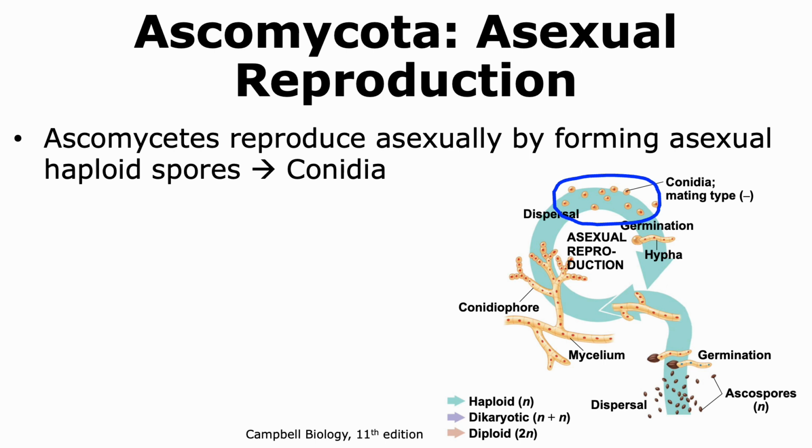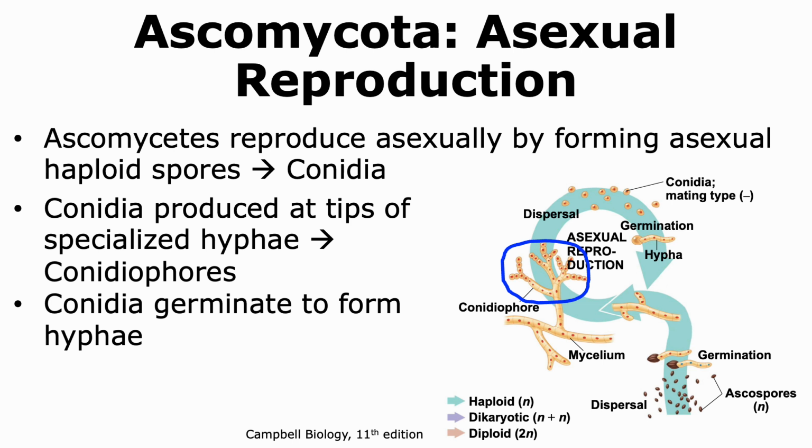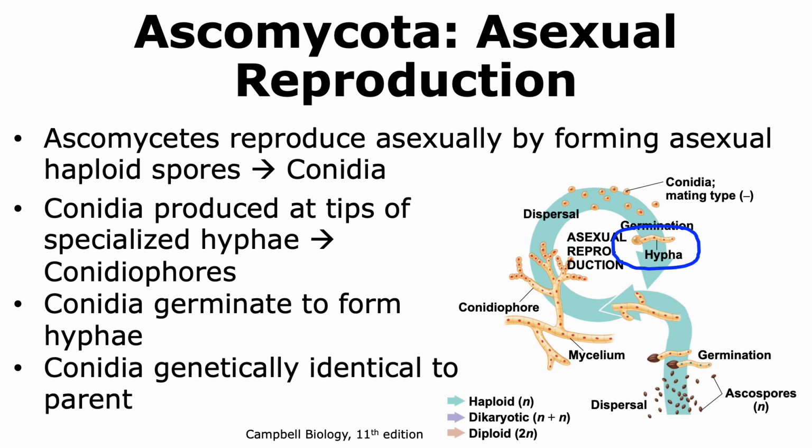In addition to sexual reproduction, Ascomycetes can also reproduce asexually by forming asexual haploid spores called conidia. These conidia are produced at the tips of specialized hyphae that are called conidiophores. The conidia that are thus generated and dispersed can germinate to form hyphae. These hyphae will then grow to form a network of mycelia. It should be noted that the conidia that are thus produced are genetically identical to the parent. Hence, it is a form of asexual reproduction.